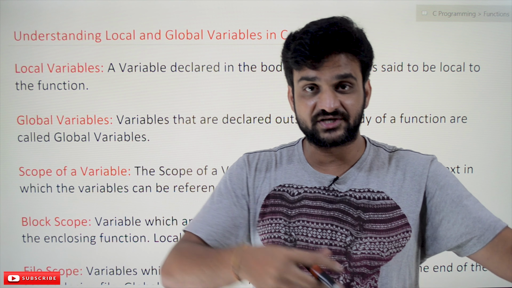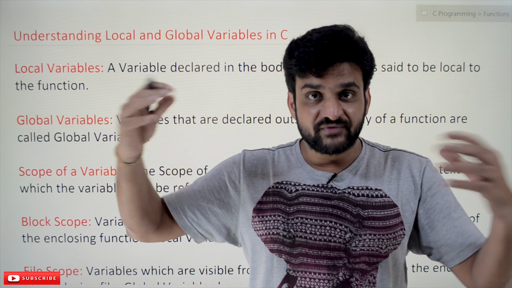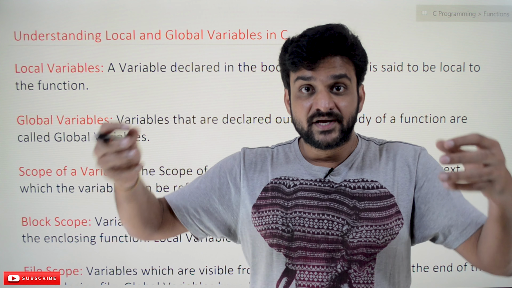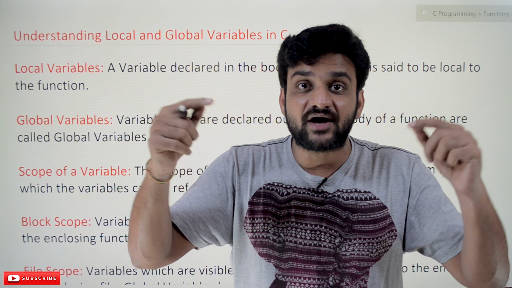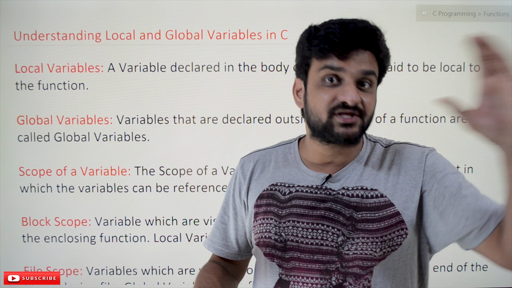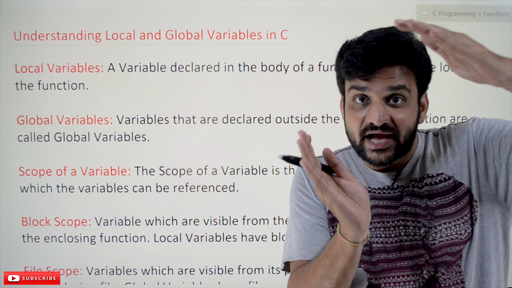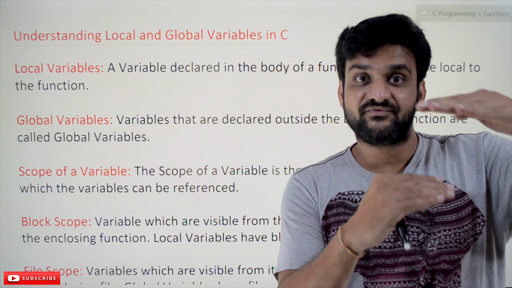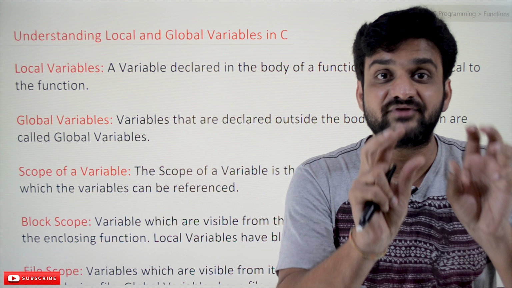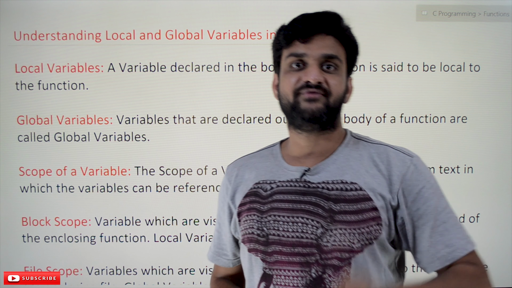It may be within the main function or within other functions that we declare variables. In that program, the text within which that variable can be referred to is what we call the scope of a variable.